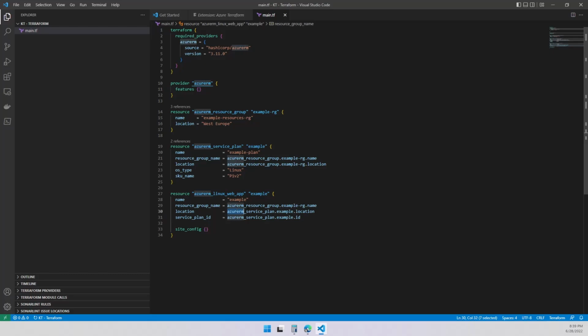So I'm going to check for app service plan, which is this. I'm going to use what service plan do you have? Oh, yeah, example. Let's go for that one. And let's go for the same attribute location. You got an attribute location? Yes, it's over here. Same thing for ID. This is how we're going to tell this web app to host it on this one over here. With this, we're good to go.